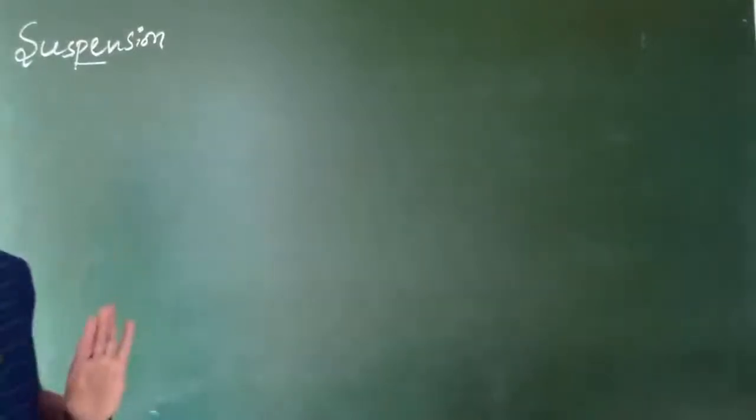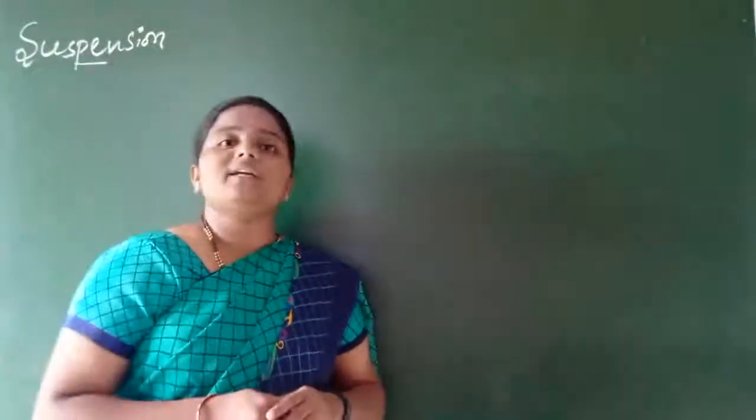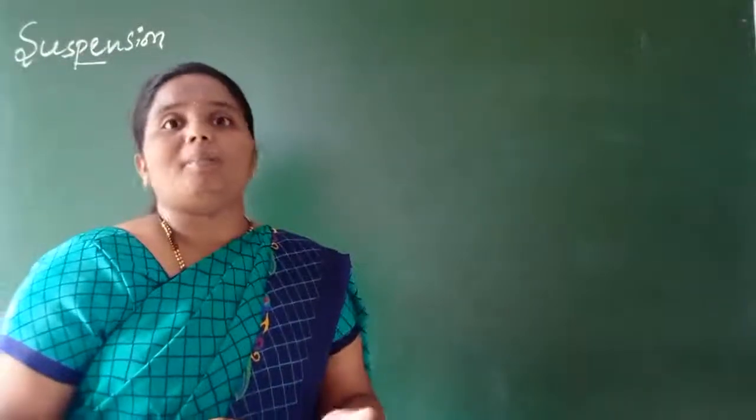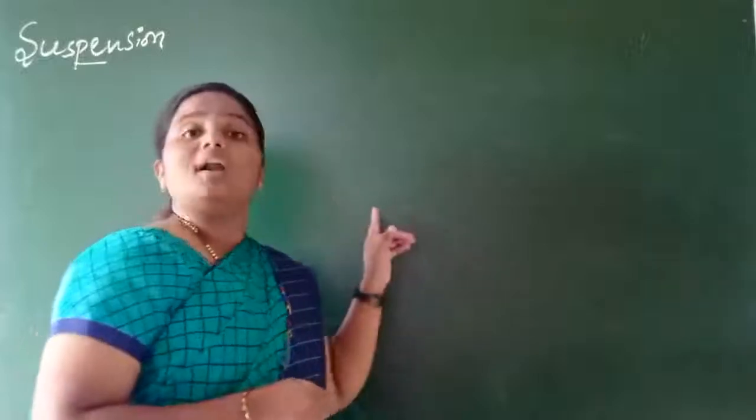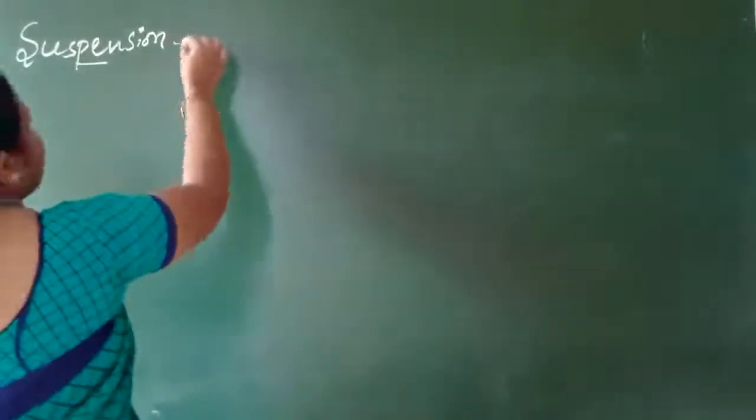A suspension is a heterogeneous mixture in which the particles do not dissolve, but they suspend in the medium. So, what is the definition, children?